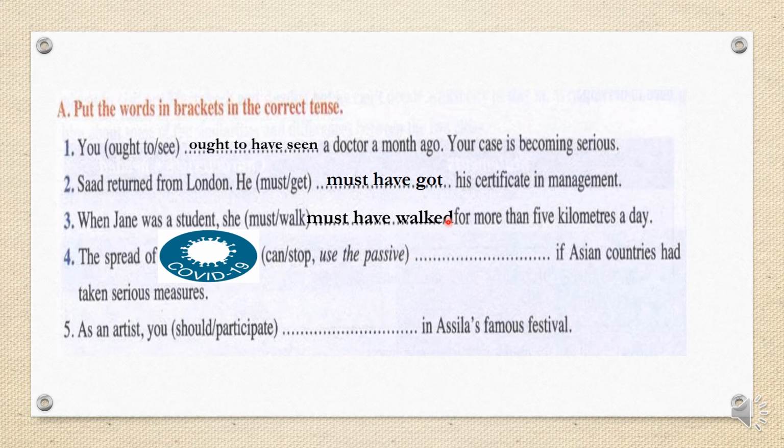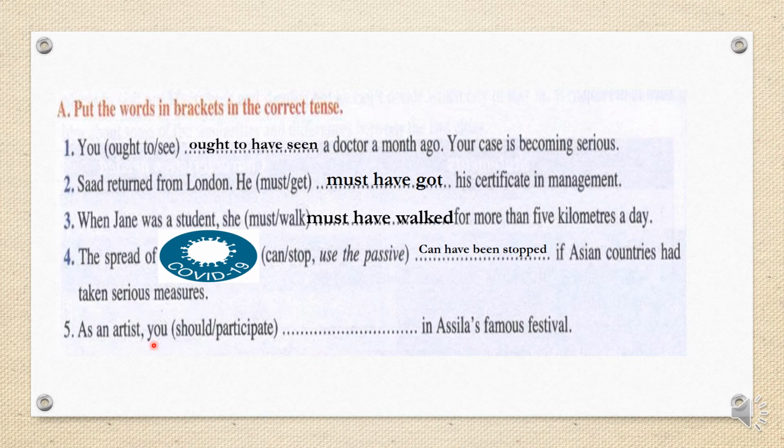Ability in the past. The spread of COVID-19 can have been stopped. Since we use the passive with can, we have to add have been stopped if Asian countries had taken serious measures.